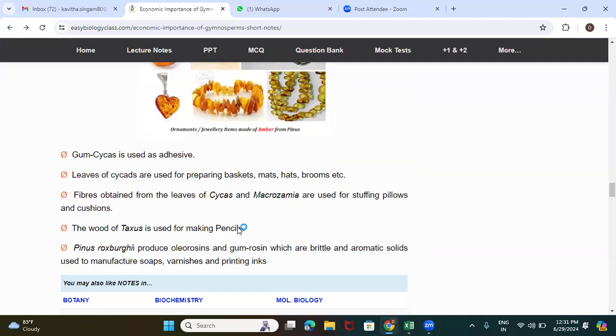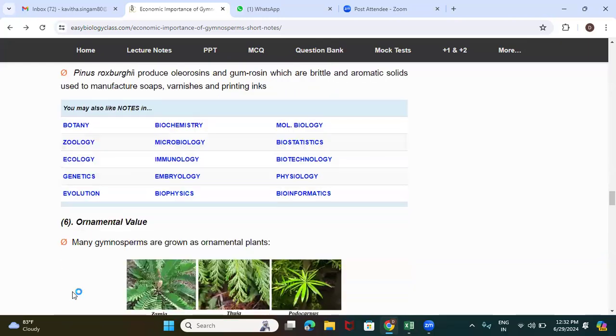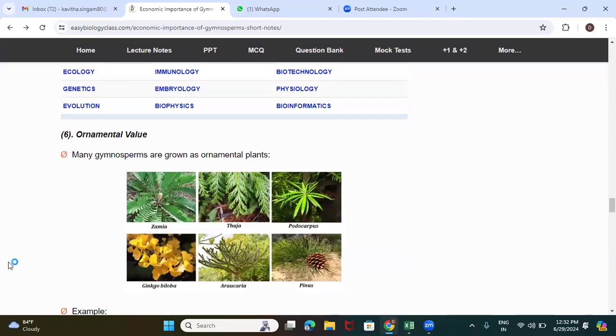Another very important one is the pencil. The wood used in the wooden pencil is taken from Taxus. And another one is the oleoresins, obtained from Pinus roxburghii. So this is about the industrial value, some of the best examples of gymnosperms playing a role in industrial value. And the last thing we can explain here is the ornamental value.